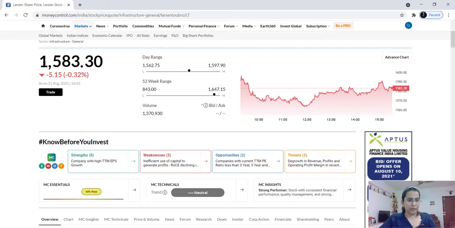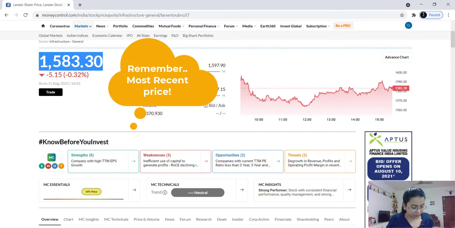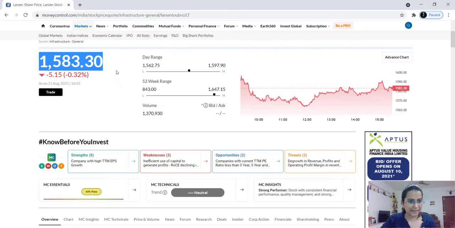During the day, when you see this price, it is the last traded price. When you are checking, it shows you the updated or current price, that is, the price at which the share had traded just before this moment. So it is a very live price which will keep on changing during market hours, and after market hours it will show you the closing price for that day.